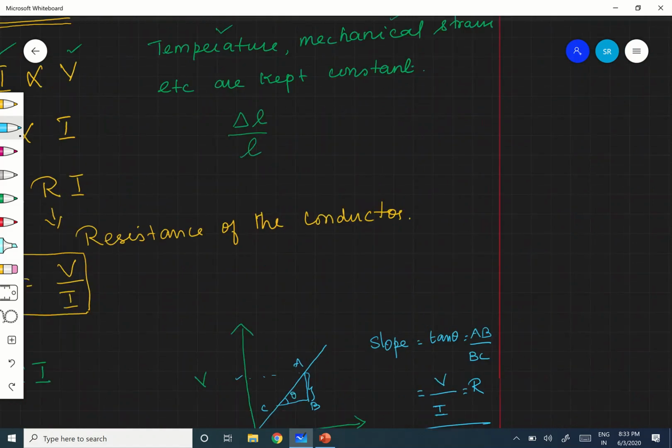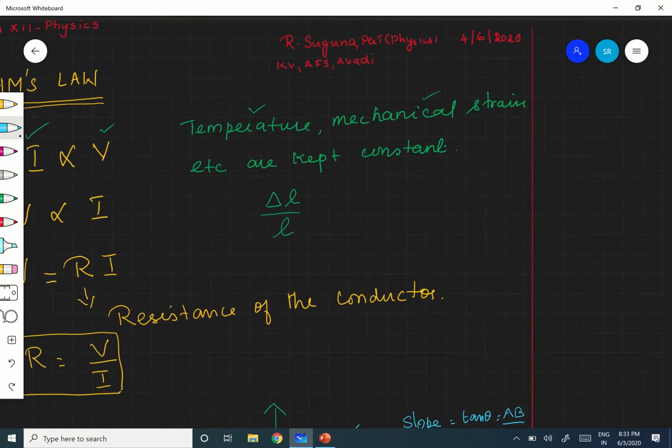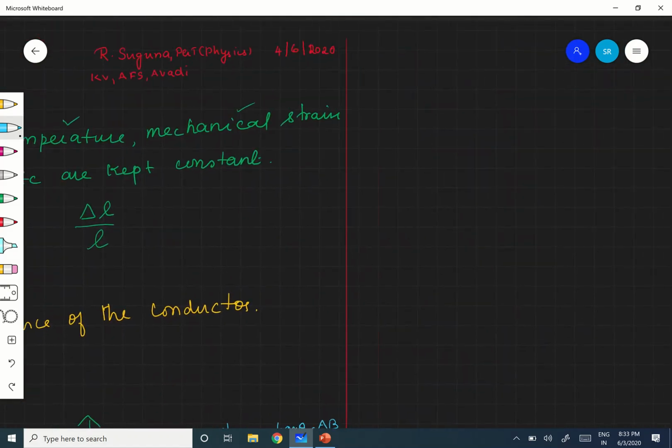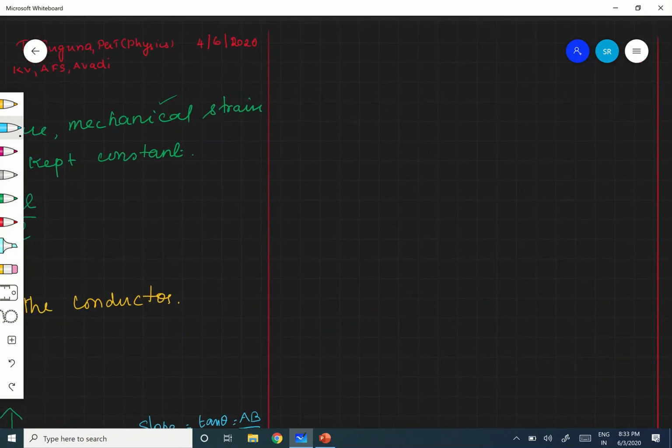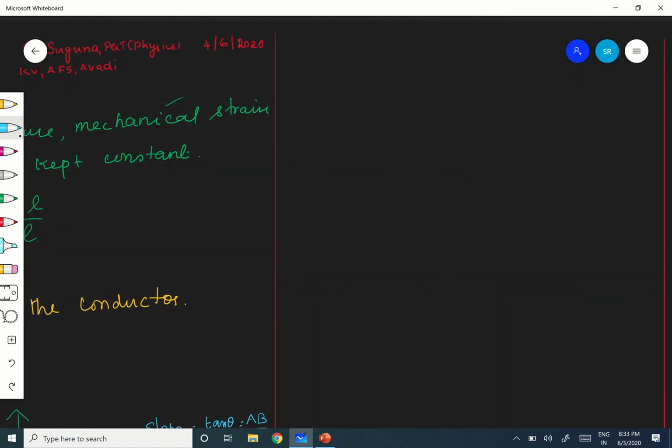Right. Now, let us go to the next topic. What we are going to do is deduce Ohm's law. We are going to deduce Ohm's law from our known concept of drift velocity.